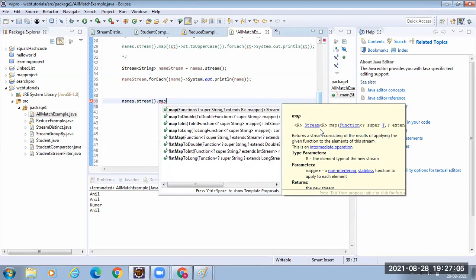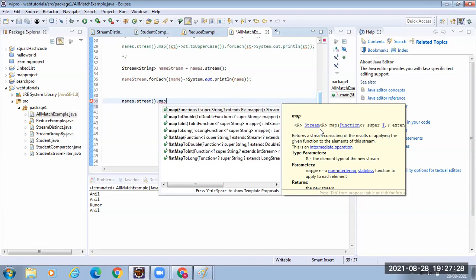Okay, you know that there is a functional interface called Function. What does the functional interface Function do? It takes something, right, and it performs something and returns back. So Function takes something and outputs something.